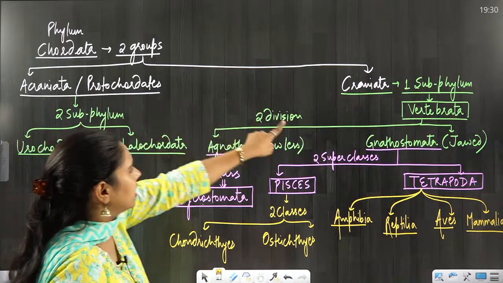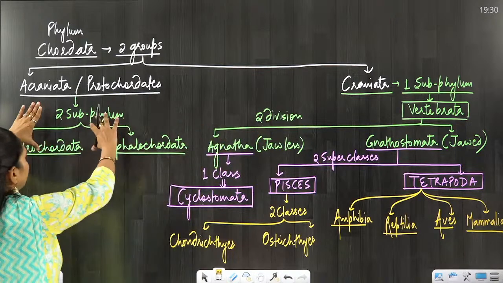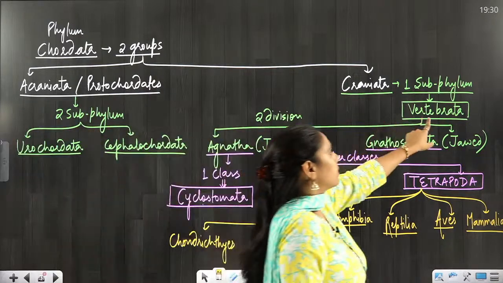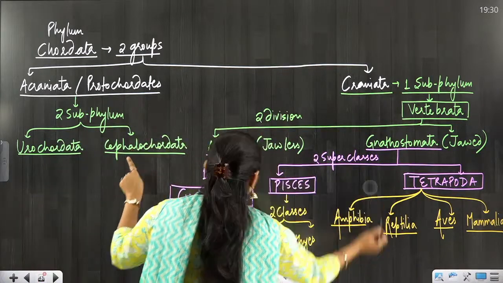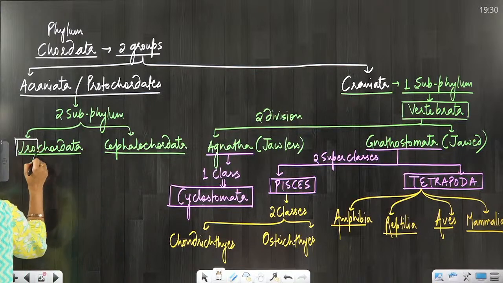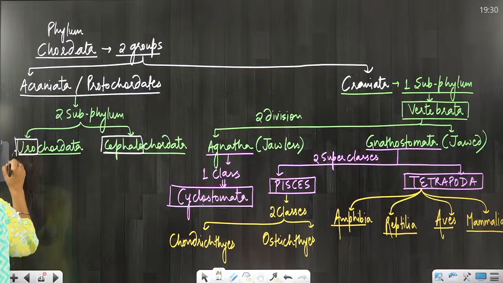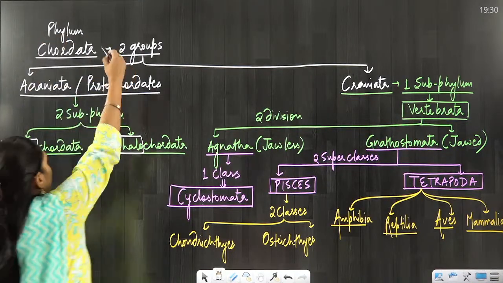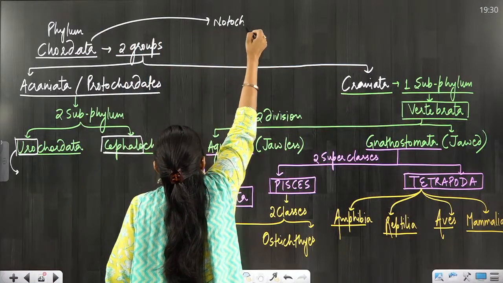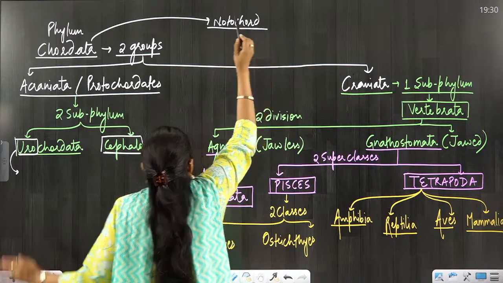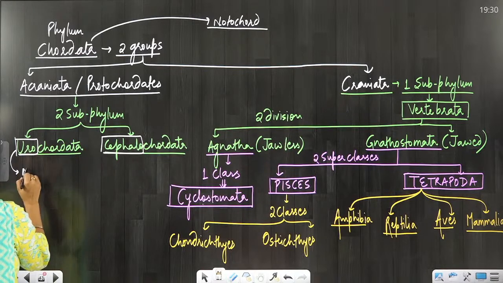Chordata: Protochordata and Craniata, Acraniata or Craniata. Two subphyla, Uro and Cephalo, and only one subphylum, Vertebrata. Now let me talk about Urochordata and Cephalochordata more. Uro stands for tail, Cephalo stands for head. In all the chordates, I have told you about the notochord. So let's understand the notochord in every phylum.